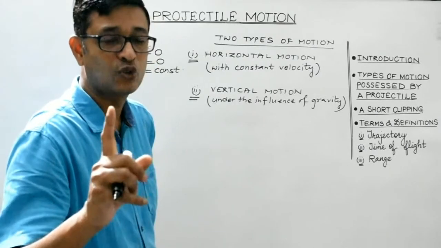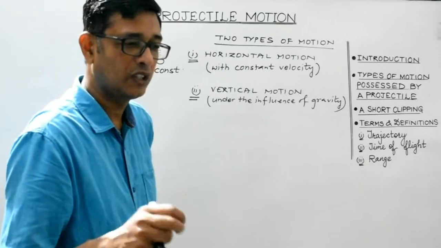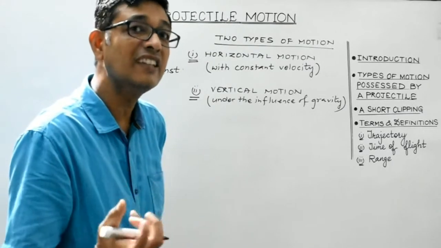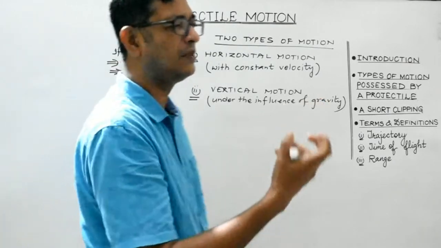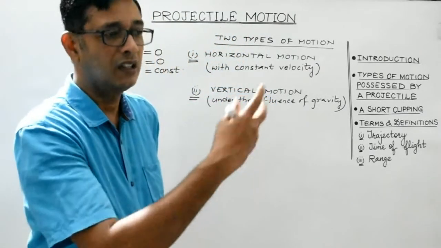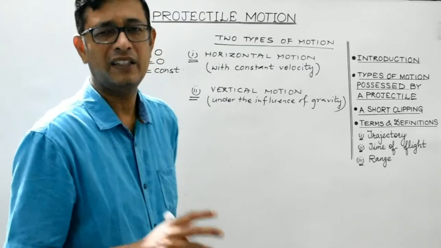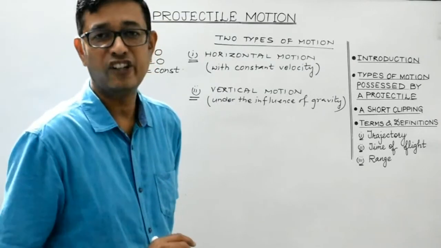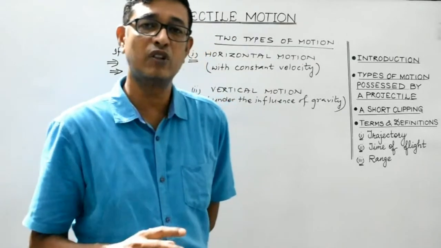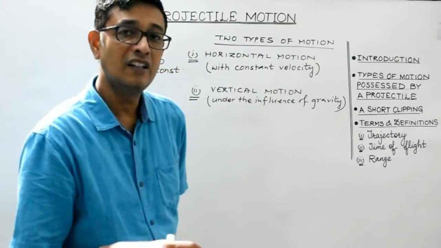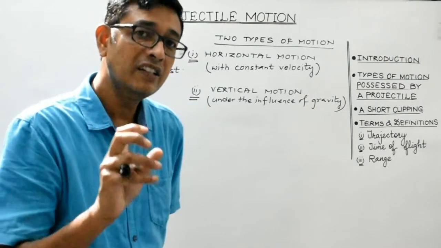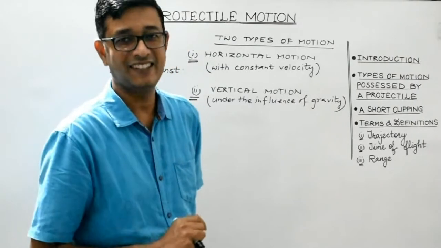So again I repeat, students. Here during the projectile motion, we will assume that the air resistance is negligible. For very light bodies, air resistance might have a role to play. But for heavier bodies, air resistance is almost negligible, right? So here all the mathematical derivations will be considered, assuming that the air resistance or frictional force due to the air is to be neglected.